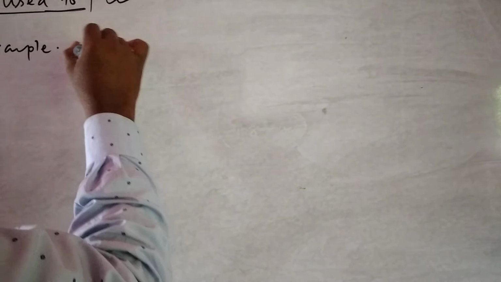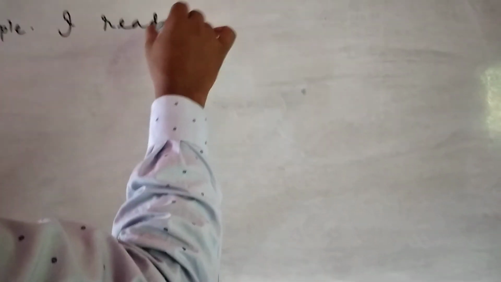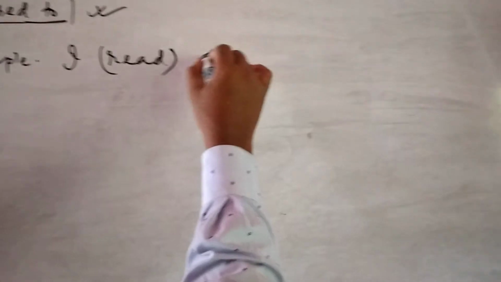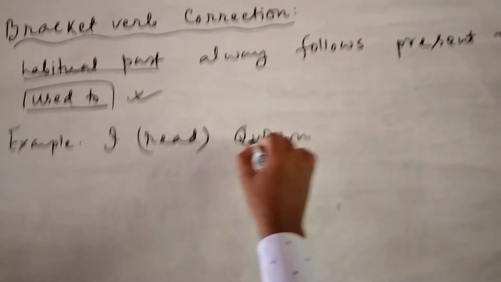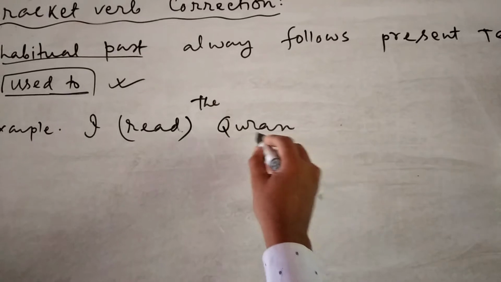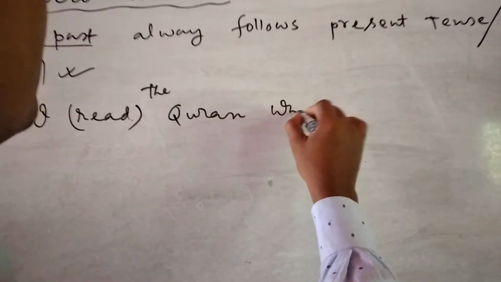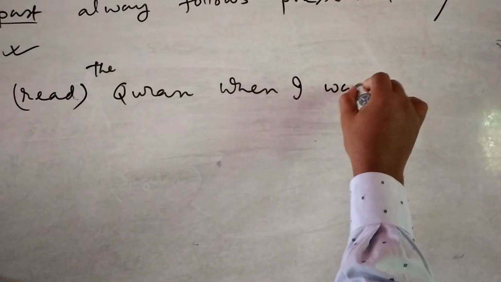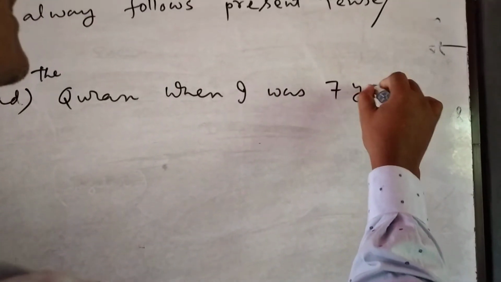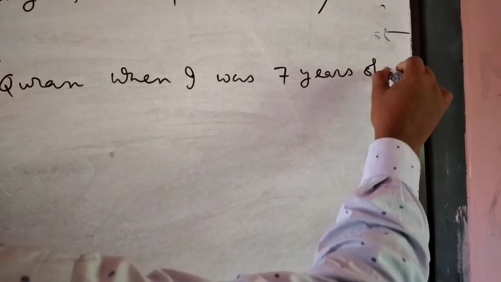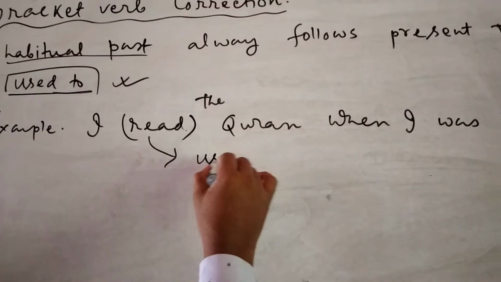Example: I read the Quran when I was 7 years old. If there's a direction, use habit.